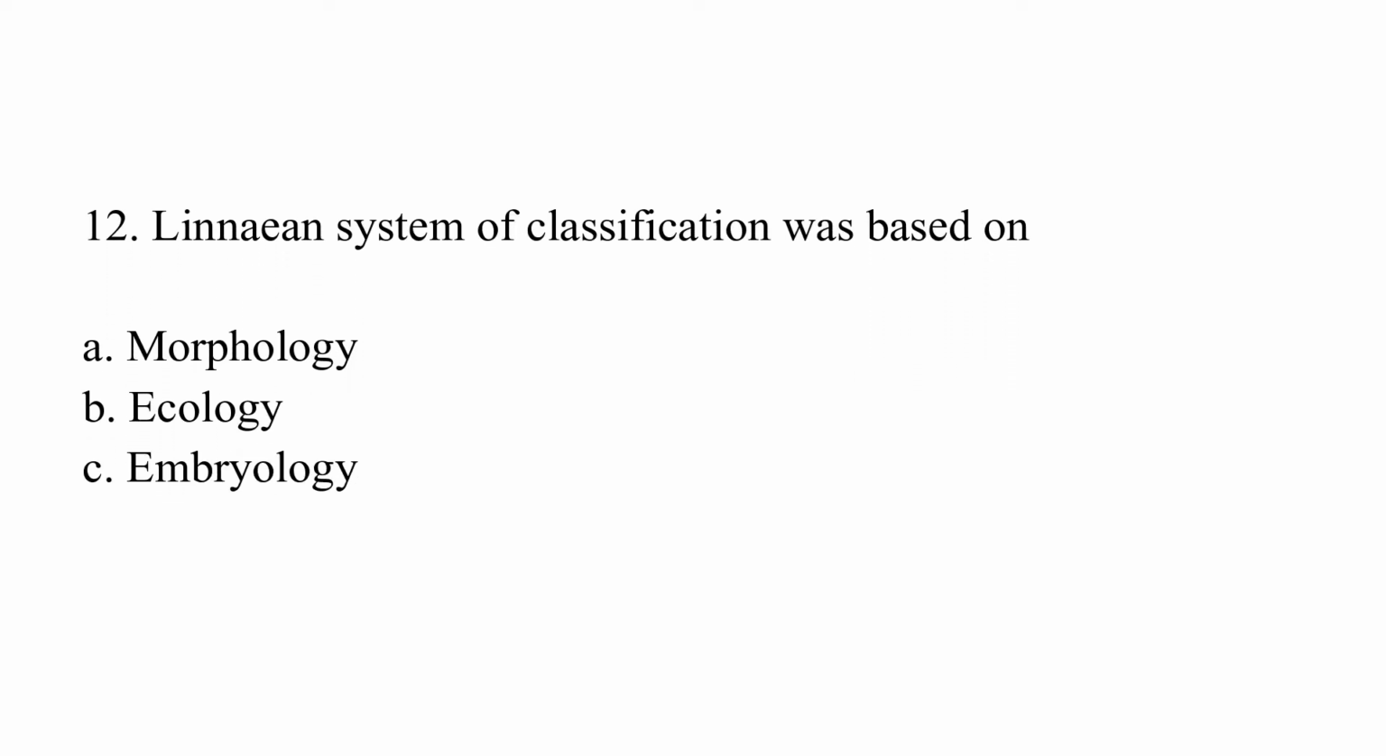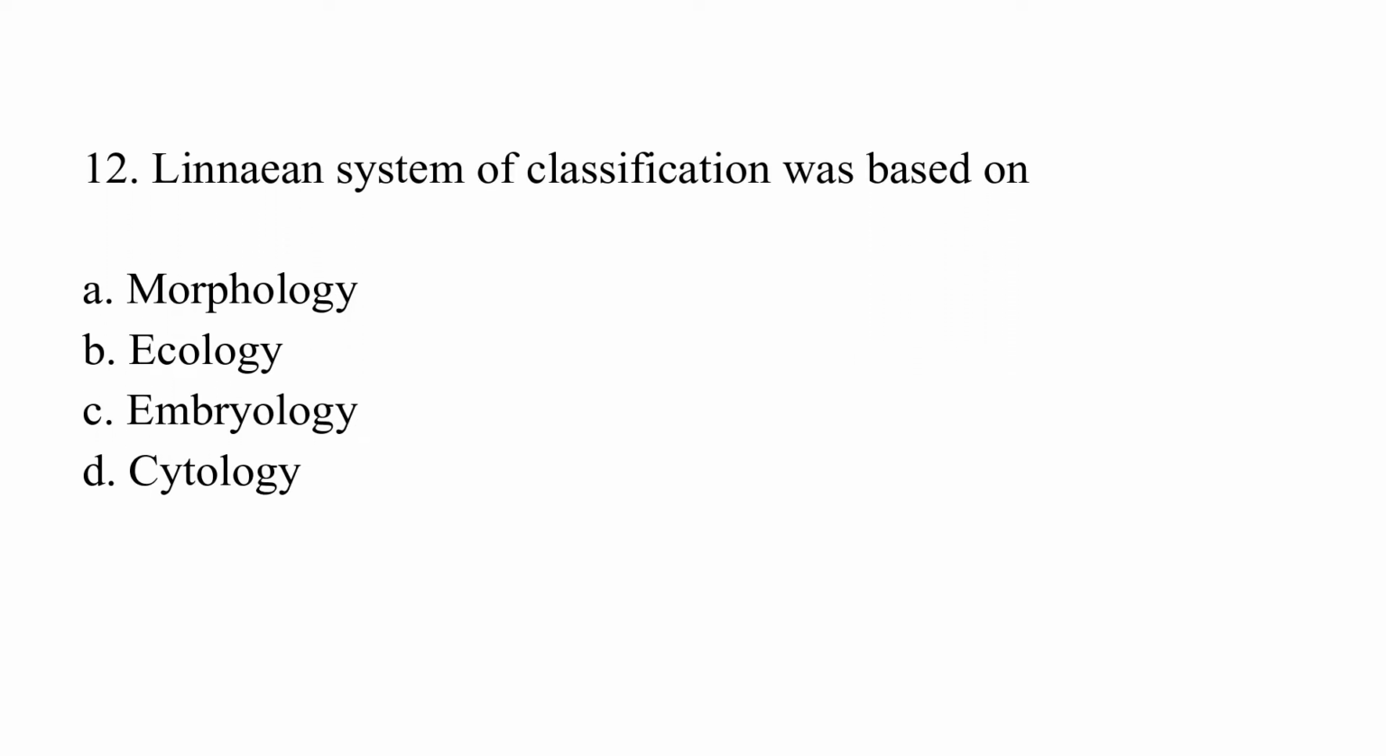Linnaeus' system of classification was based on option A, morphology. Option B, ecology. Option C, embryology. Option D, cytology. The correct answer is option A, which is morphology.